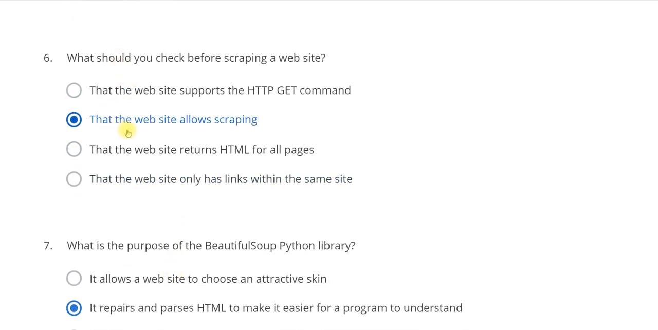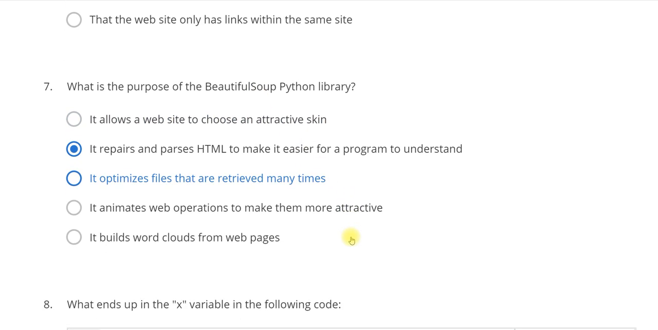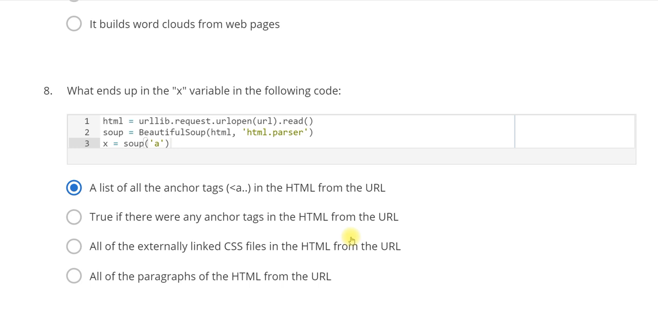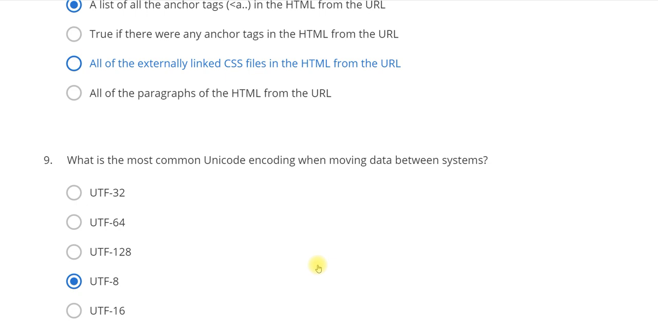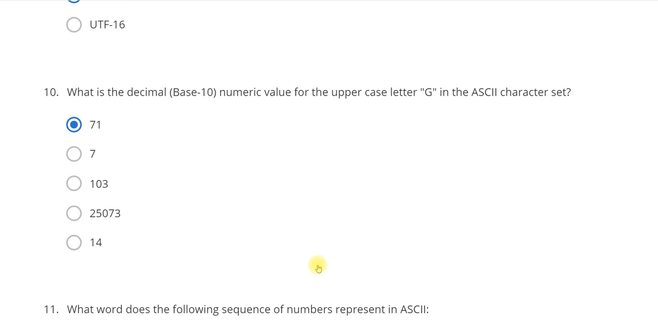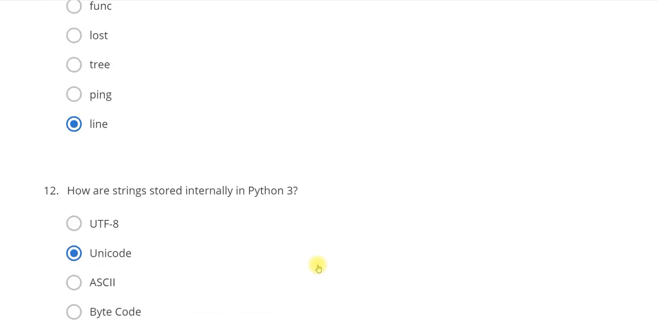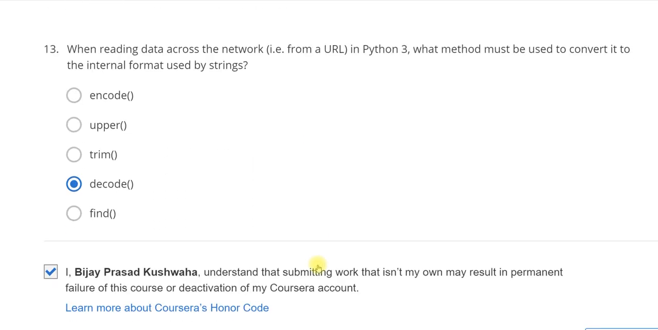In the sixth, that the website allows scraping. In the seventh, it repairs and parses HTML to make it easier for the programmer to understand. In the eighth, a list of all anchor tags in the HTML from the URL. In the ninth, UTF-8. In the tenth, 71. For the 11th, line, for the 12th, Unicode, and for the 13th, decode.